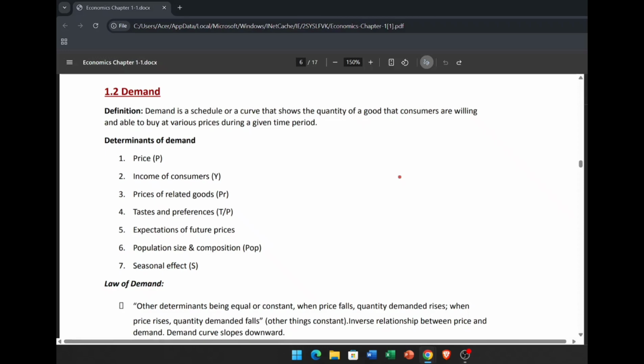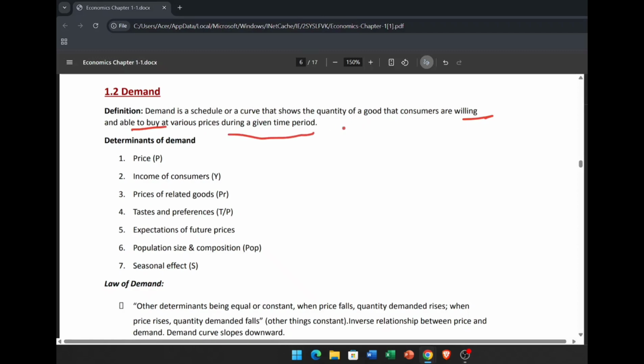Today I will talk about demand in economics. So what is demand? Demand is a schedule or a curve that shows the quantity of a good that consumers are willing and able to buy at various prices during a given period of time.